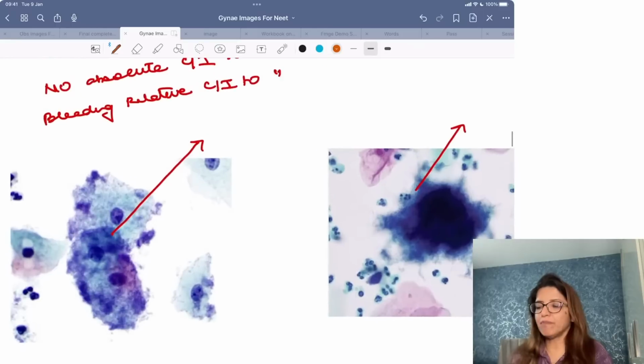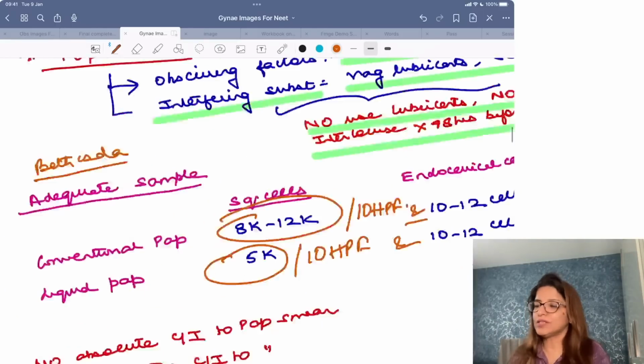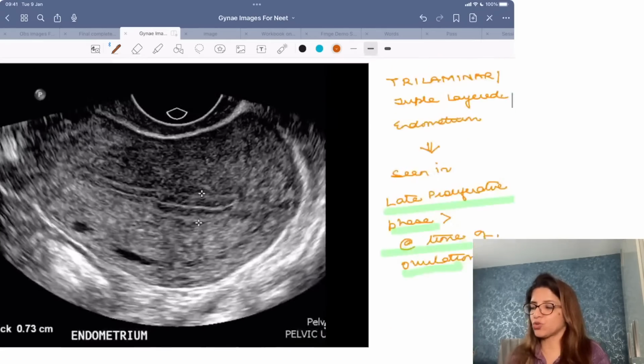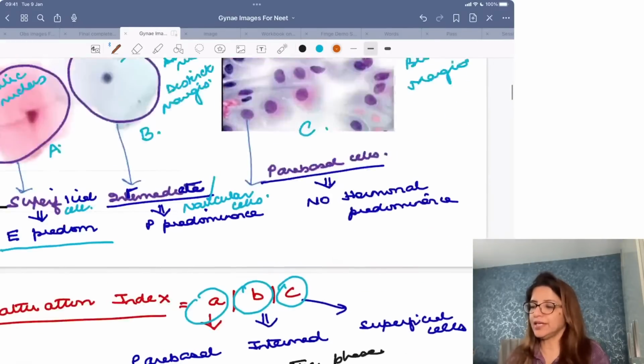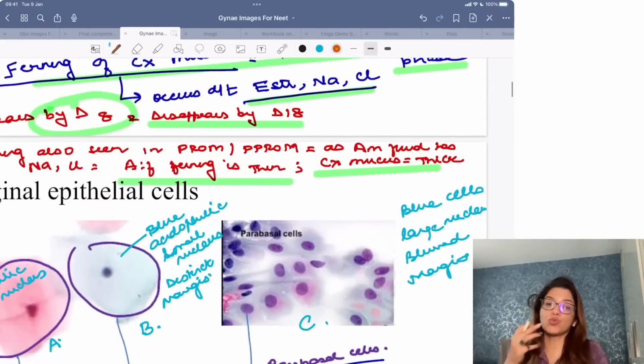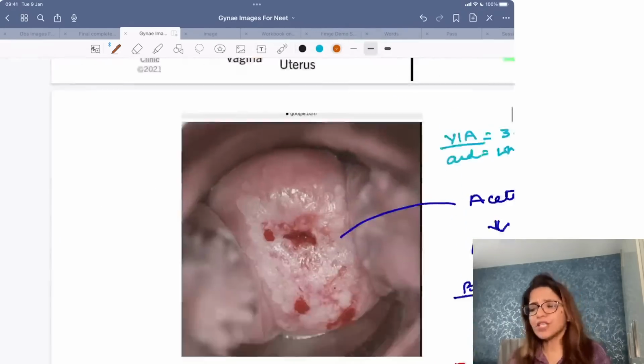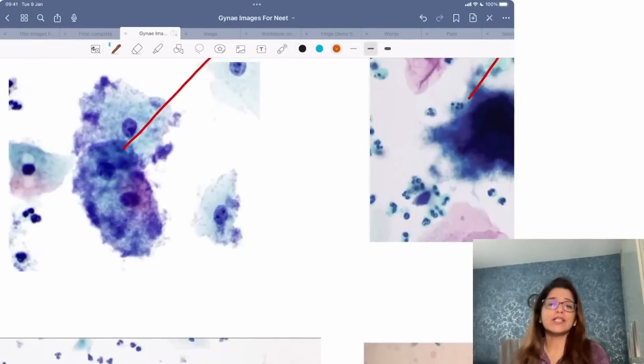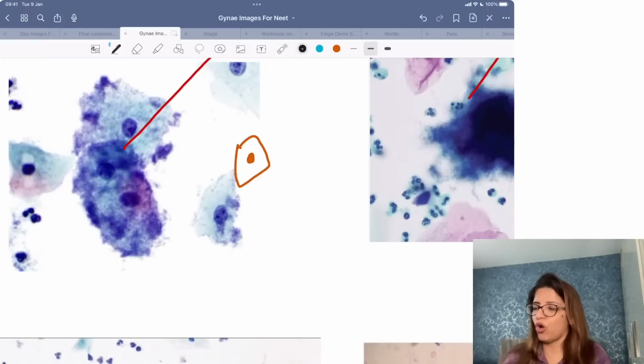So over here, compare this cell with the intermediate cell which I showed you just now. The intermediate cell which I showed you just now was so neat and clean, right? Now this cell which I am showing you is blue in color. It is like an intermediate cell, but it is not a very clear cell. What is appearing is that as if a lot of bacteria are adhered to this cell.